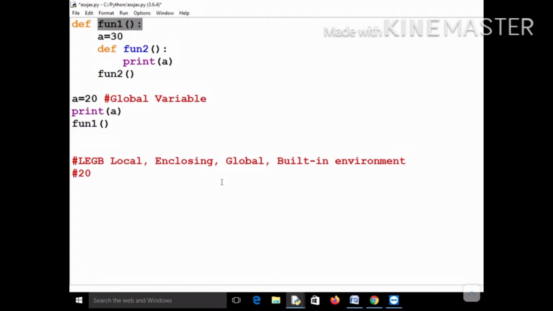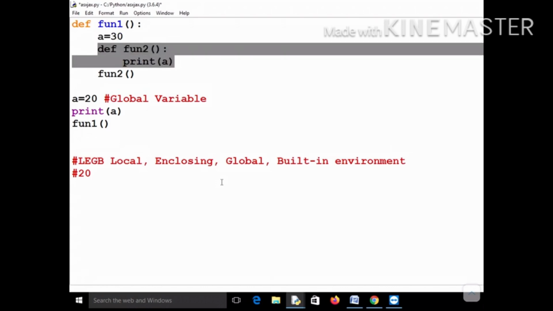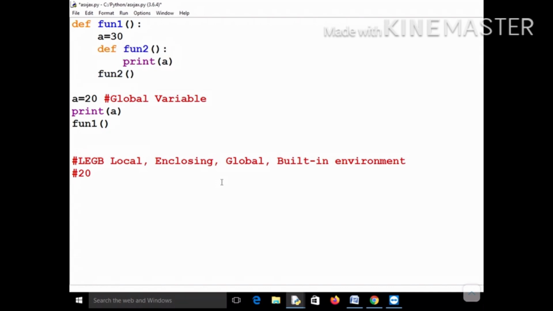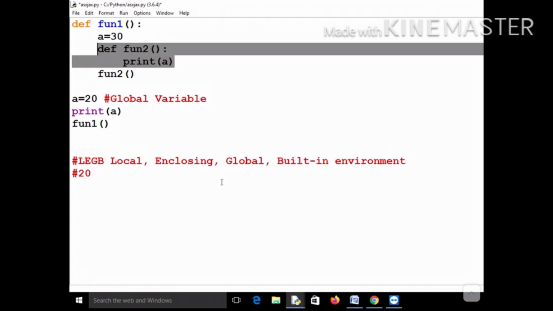As soon as the function fun1 is called, the control will go here, A equal to 30. Now this is a function definition, so it will not be executed until it is called. So the control will come here, and now this function is getting called. Now the very important part: when this function is getting called, the control will come here, and now it will ask what is the value of A. Where will it check? First it will check in the local environment, and you can see that in the body of function fun2, there is no local variable A.